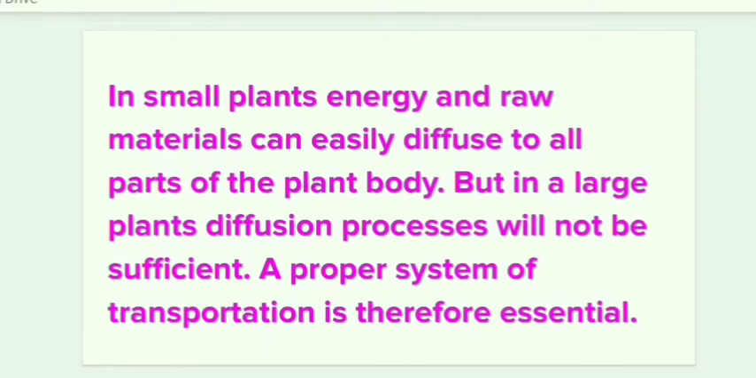Why? Because there is less distance between root and leaf, since the root absorbs the nutrients and supplies them to the various parts of the plant, right? And the leaf prepares its food. Since they are small, they easily get the nutrients and prepare their food. Whereas in large plants, the diffusion process will not be sufficient. A proper system of transportation is therefore essential. So today we'll discuss the transportation in plants.